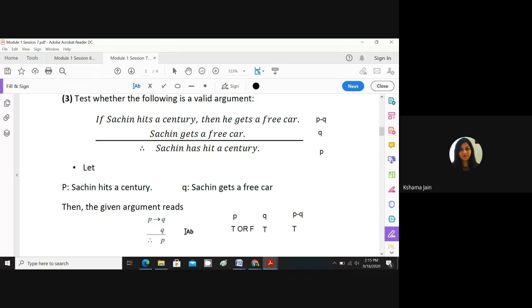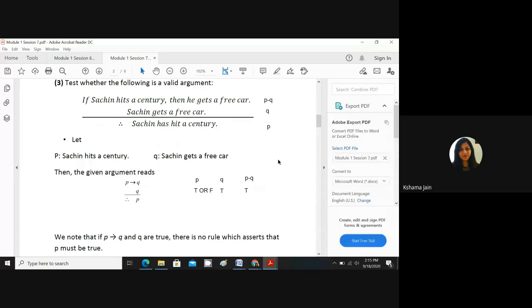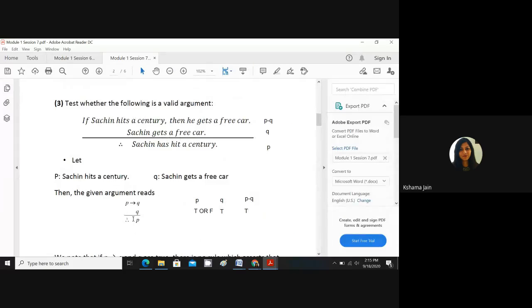There are 7 rules of inference, and we can take help of laws of logic also. After solving, we should reach this conclusion. Same as we did for logical equivalence, we need to do here. Now here only I tell you, see here, try to understand.